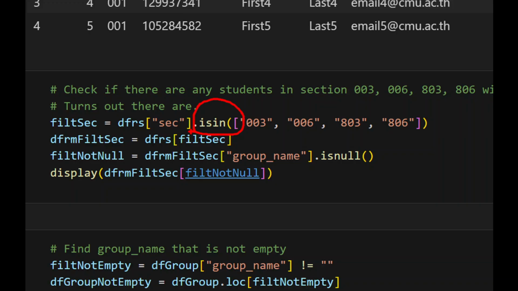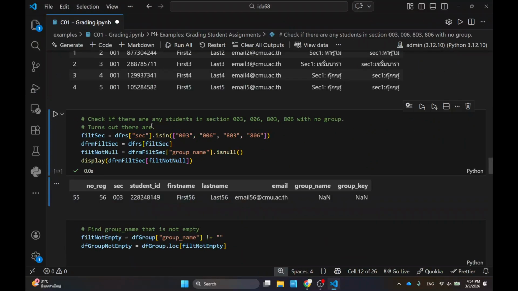And then I'm also checking if the group name is null, then maybe I should do something about it. Pretty easy to do in Pandas, okay? And I found some lazy person here, one guy. The fact that I see him is a telltale that he belongs to the students I should grade, because he's in the 4 sections that I want, but he doesn't have any group. That's the first thing: I need to contact him or do something about this guy.